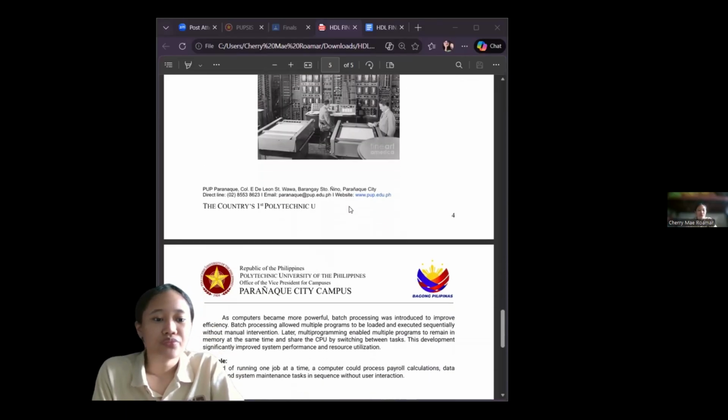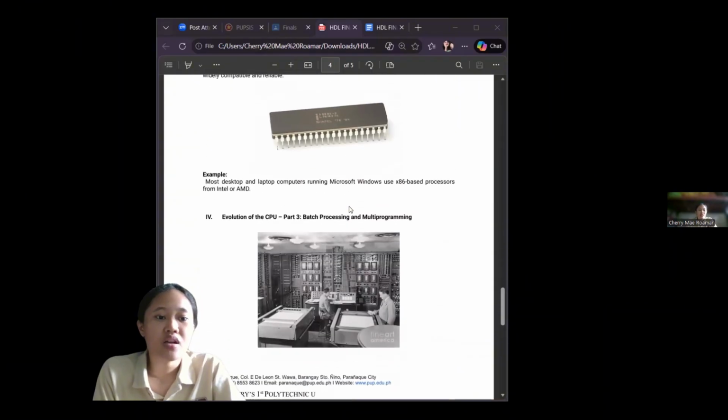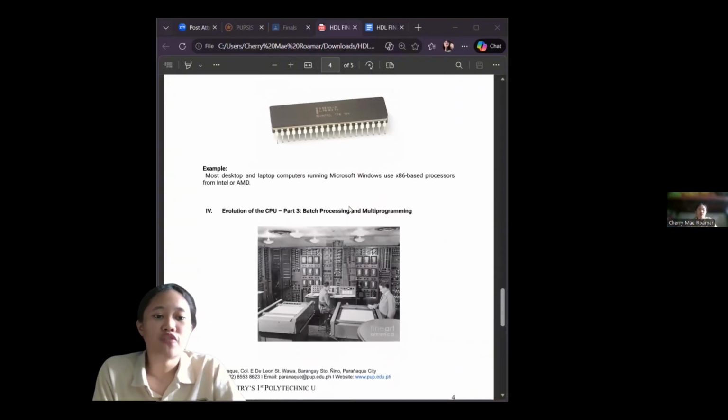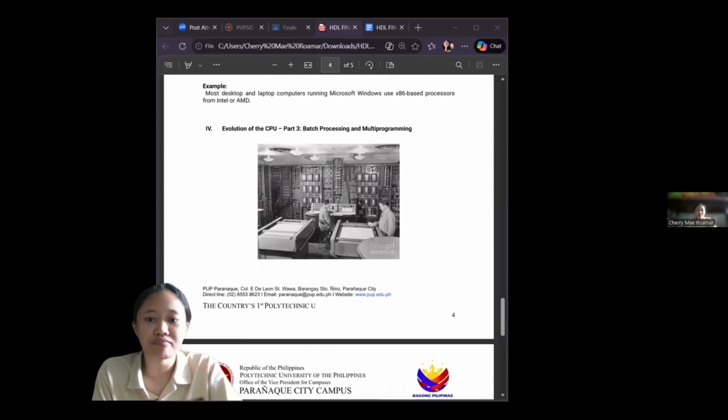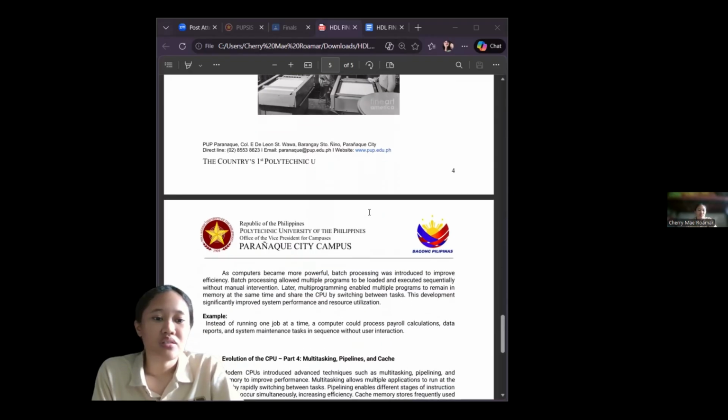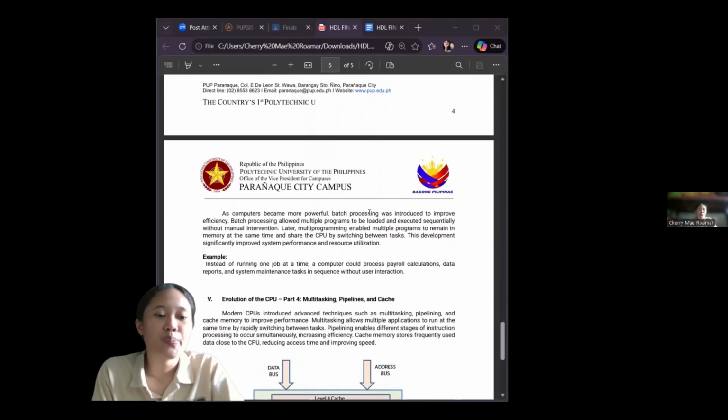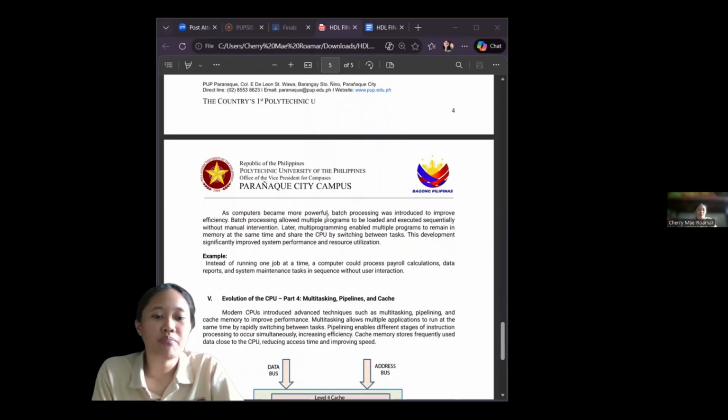Next is the evolution of the CPU part 3, batch processing and multi-programming. As computers became more powerful, batch processing was introduced to improve efficiency.